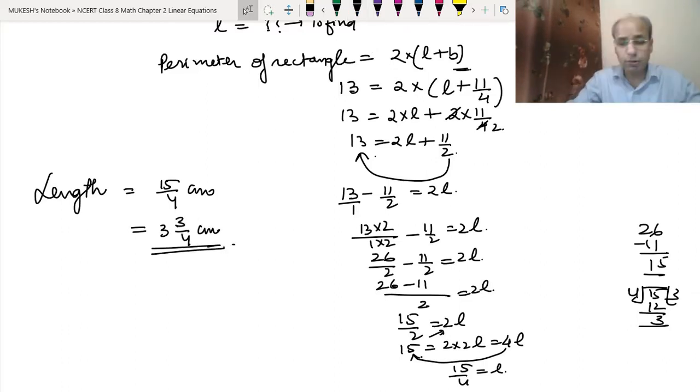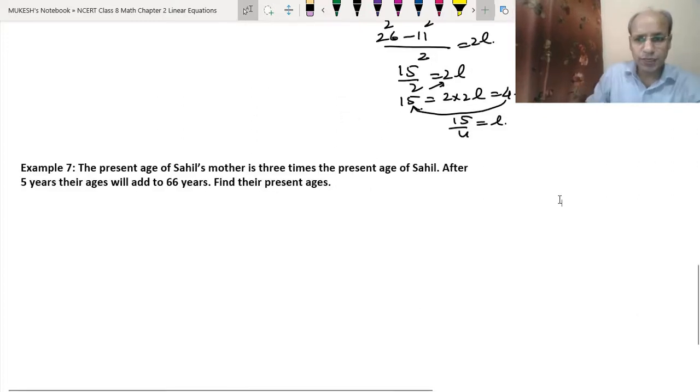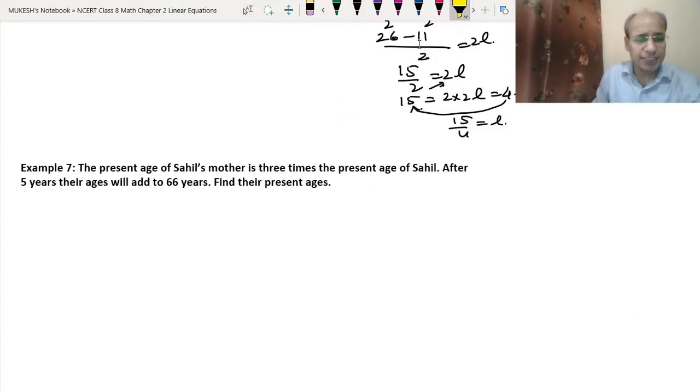Okay. Now let's do the 7th example. See, in this example the age is given. The question is, the present age of Sahil's mother is 3 times the present age of Sahil. After 5 years, their ages will add to 66 years. Find their present ages. So what we need to find? Their present ages. So what will we do? We will just assume the present age.